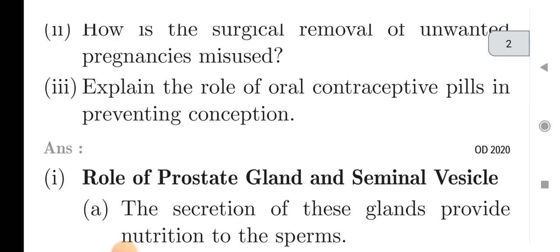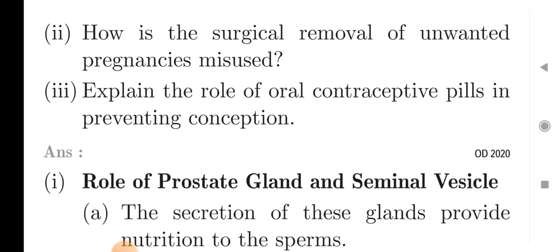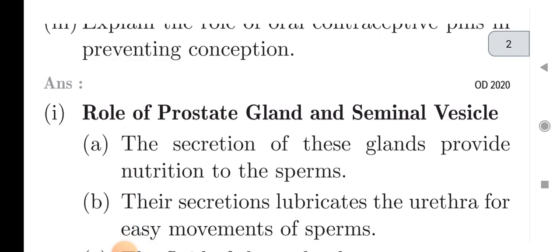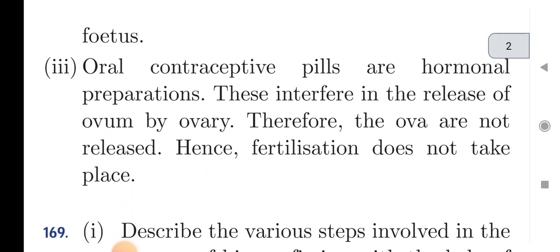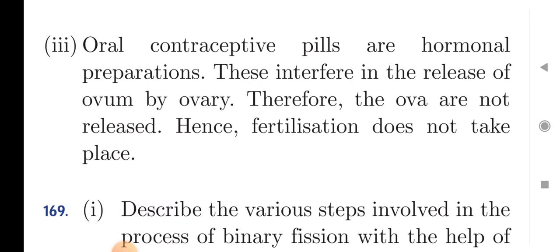Third question is explain the role of oral contraceptive pills in the preventing conception. So your answer is oral contraceptive pills are hormonal preparations. These interfere in the release of ovum by ovary. Therefore, the ova are not released, hence fertilization does not take place.